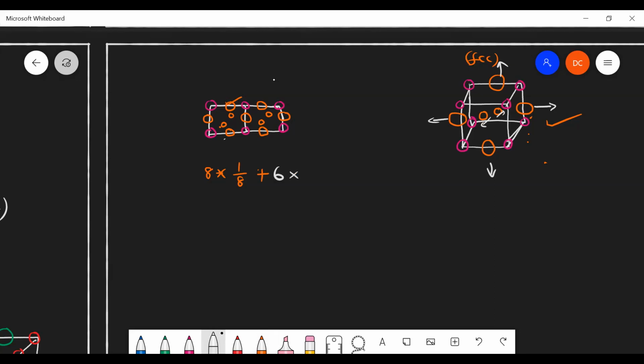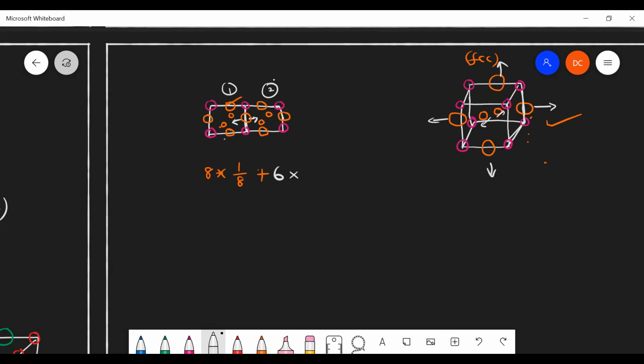Now one face contribution for a particular unit cell is what? Because if another unit cell is here, you just assume it. This is the first unit cell, this is the second unit cell, right? So it can be shared by 2. One half will be shared for this particular unit cell, and one half for the other. Am I right?